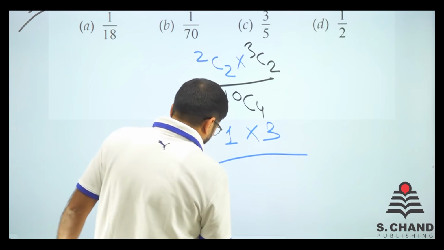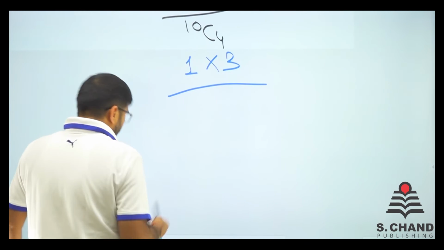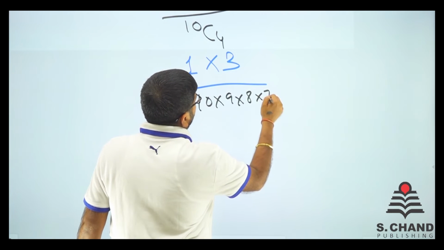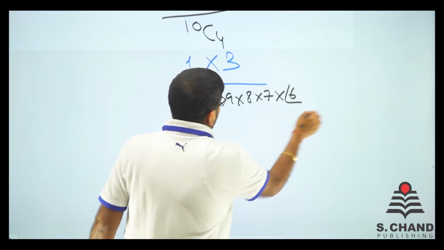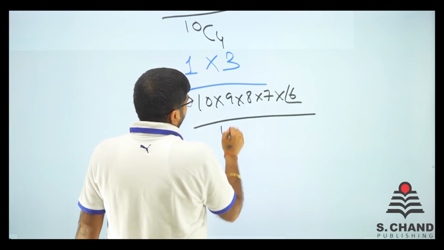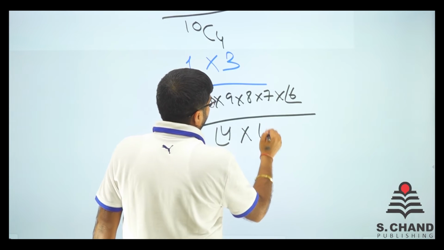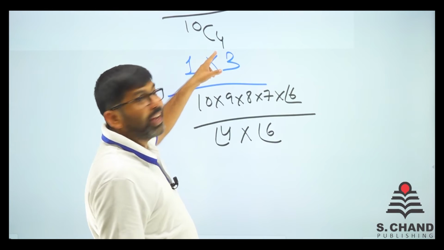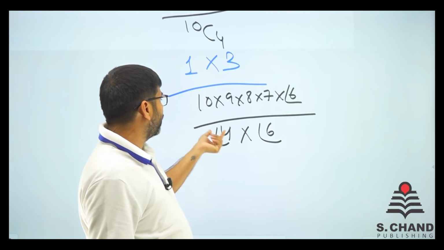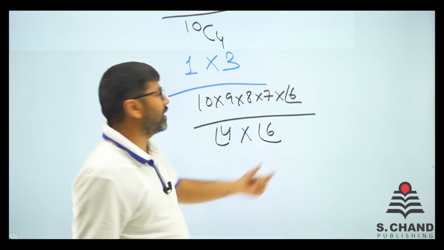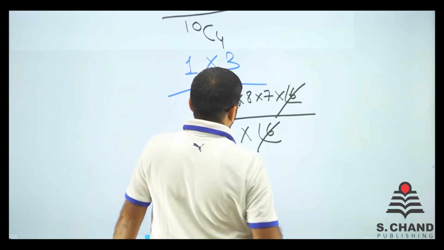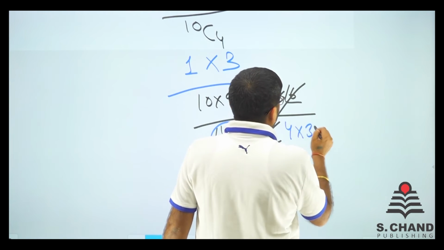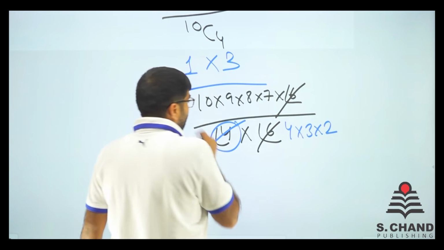Now this we need to calculate, right? We have 10 into 9 into 8 into 7 into 6 factorial divided by 4 factorial into 6 factorial. Why so? Because nCr is n factorial divided by r factorial into n minus r factorial. Now 4 factorial can be written as 4 into 3 into 2, so cancel this out.